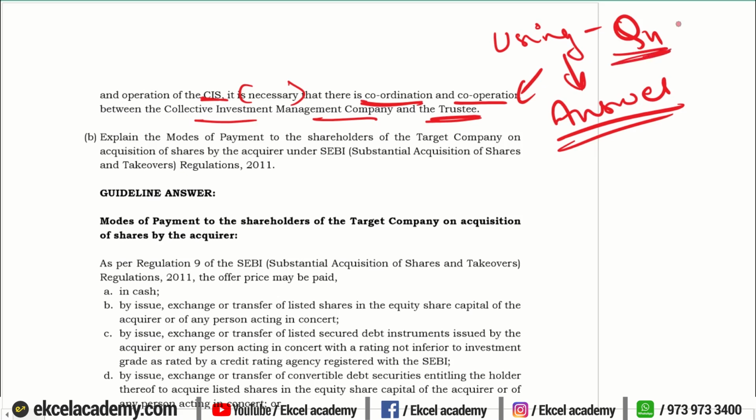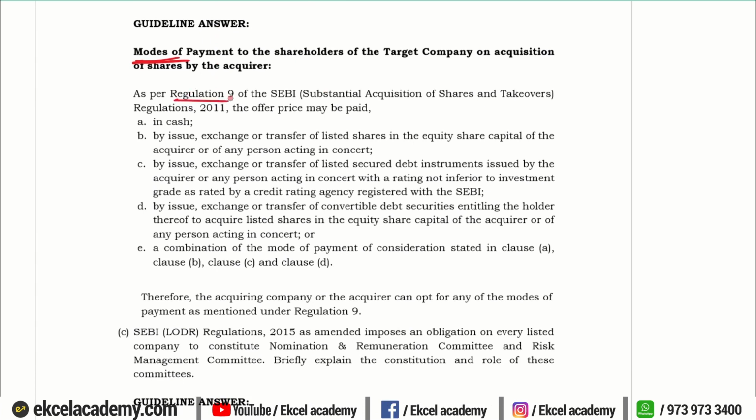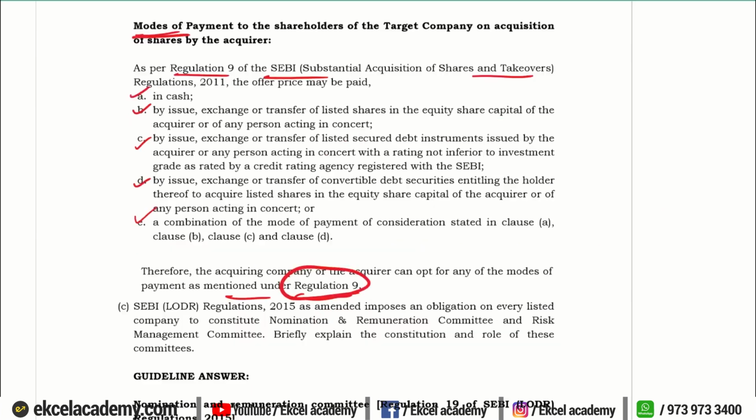That way you are communicating to the evaluator that you have addressed every point that has been quoted in your question. Moving to the next question, explain the modes of payment for shareholders of target company by the acquirer under the SAST regulations. So they are asking you for modes of payment, how the payment will be made. So those modes, as per regulation 9 of SEBI SAST regulation, mention what are the provisions. Okay, we know the provisions, we have studied it in detail. Mention those provisions and give a conclusion that whenever payment is required to be made, it has to be made as per the regulation 9.